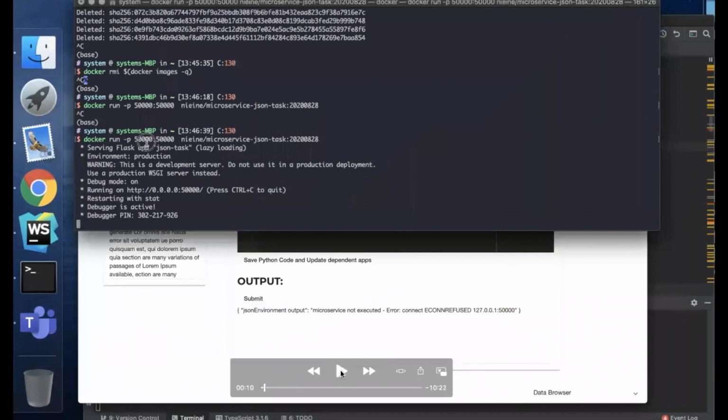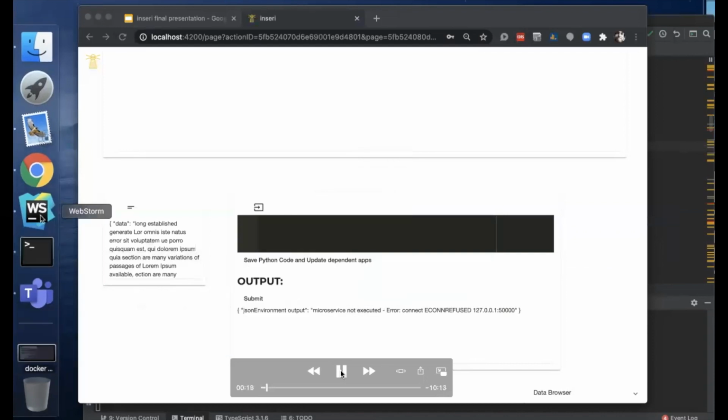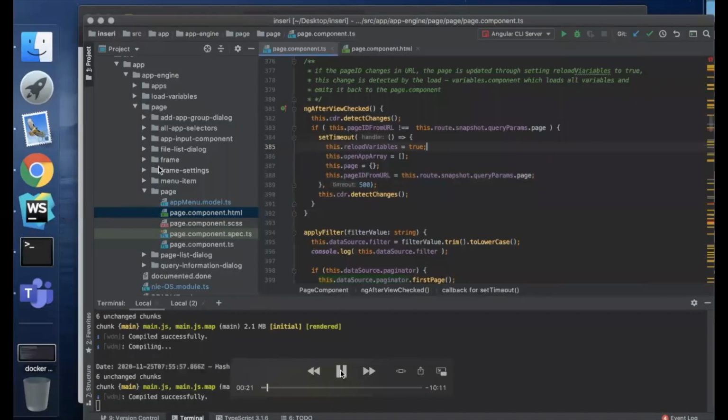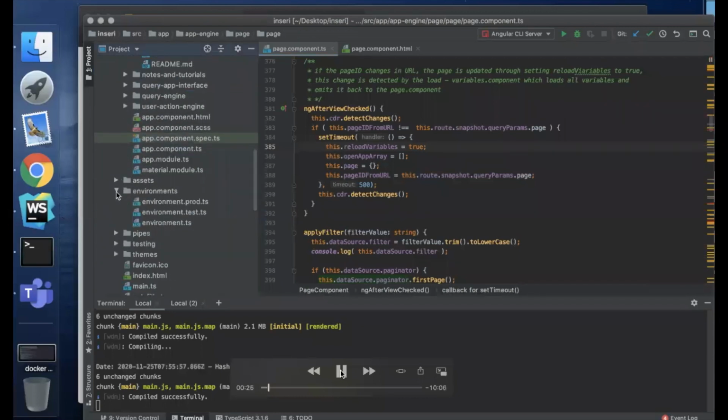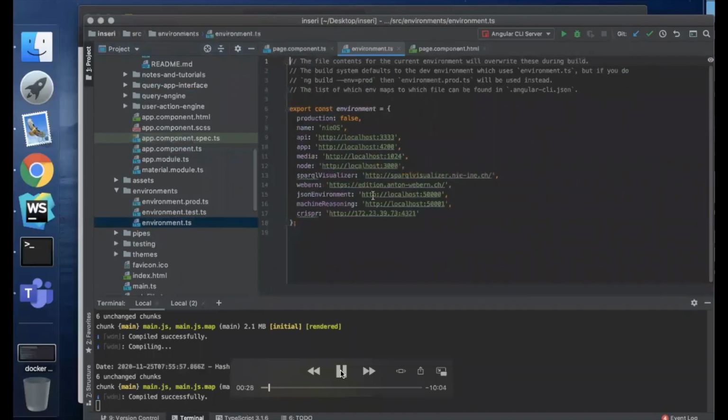Because if you develop locally, you should have the microservice also. By default, Inzeri expects the microservice to be local as well. So you have to start the microservice that you're working with locally. And it's also defined in the environment variables here. So you see, this is the machine reasoning JSON environment, and you could change it here. You could change it to the server.